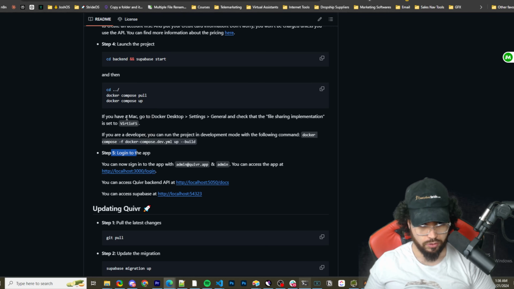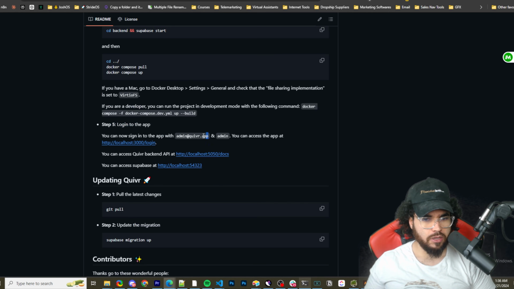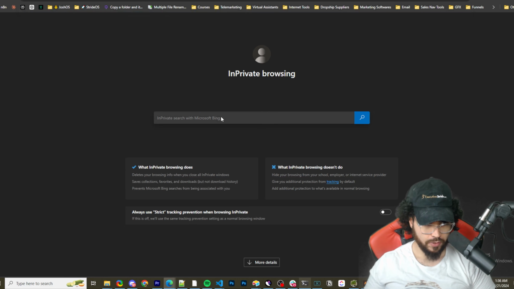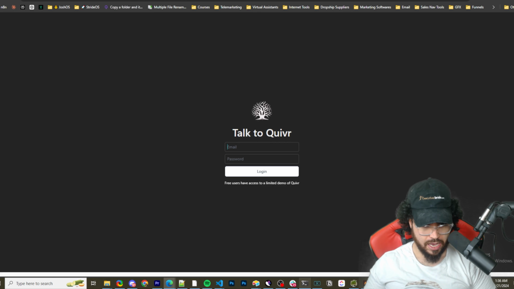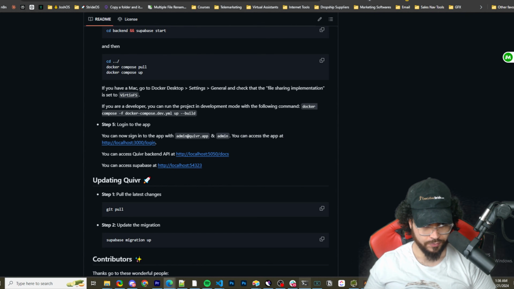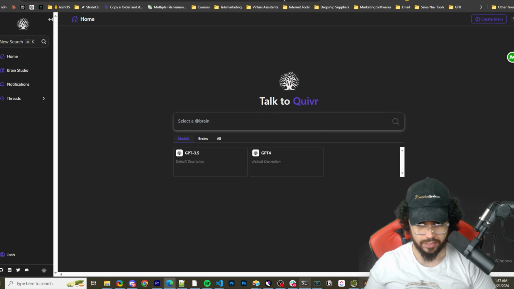So to do so, you go to localhost 3000/login, and the default login is admin at Quivr, and then the password is admin. Okay, so I'll just show you what it looks like. Looks like this. So you would just log in here, and once you log in, it's going to look like this. Okay. Now I'm going to go over it in just a second.